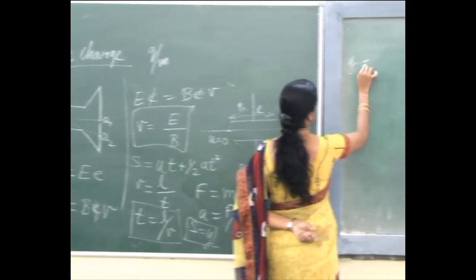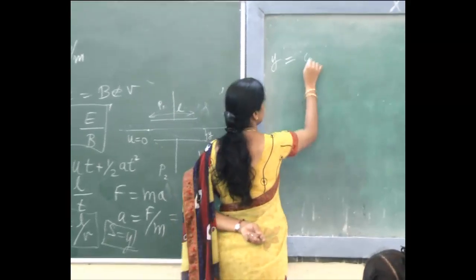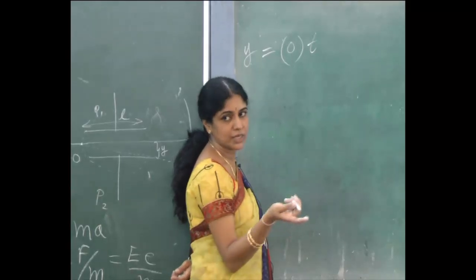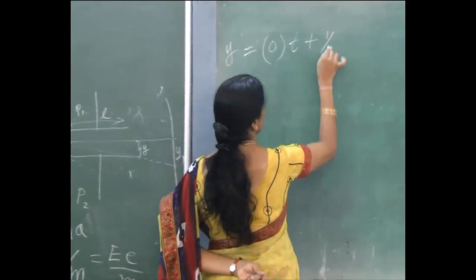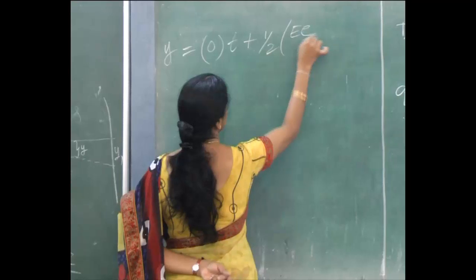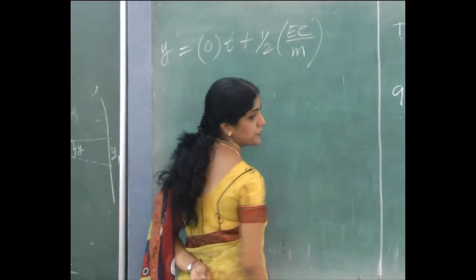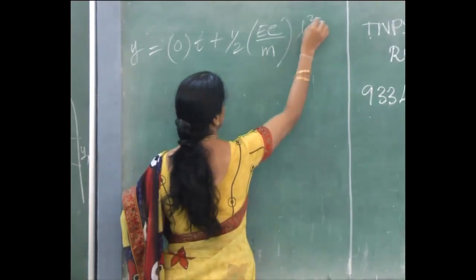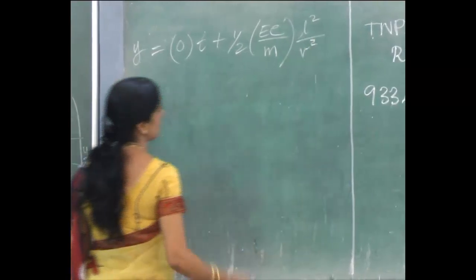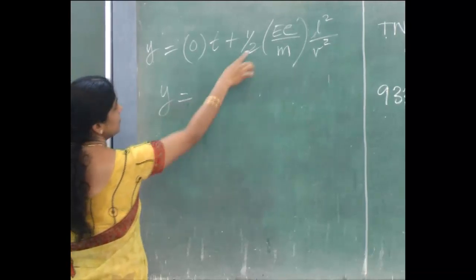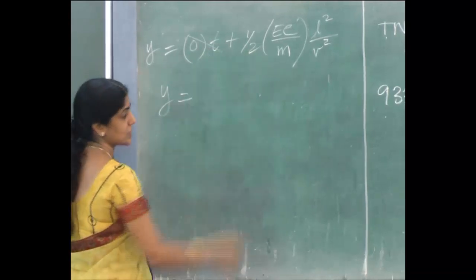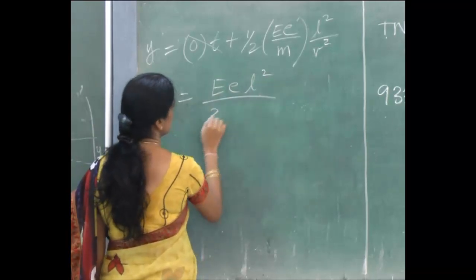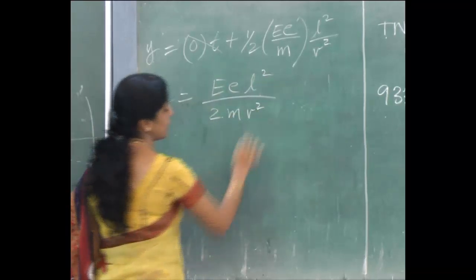Y equal to u in a 0. T, let it be as it is. In a 0 into anything is 0, plus of A is into T square, L square by V square. So what happens? The first term vanishes. What is the remaining? E L square by 2m V square.